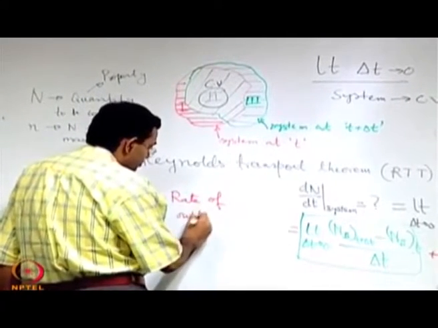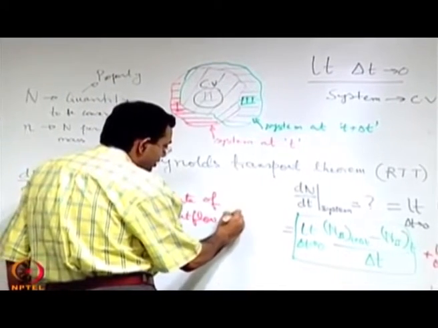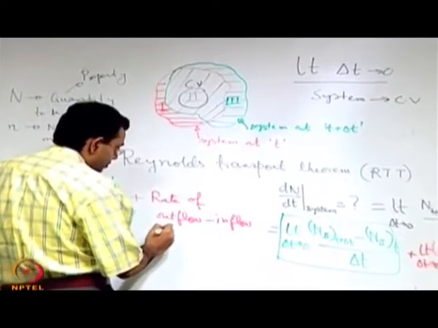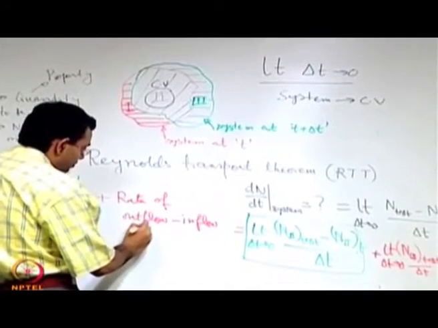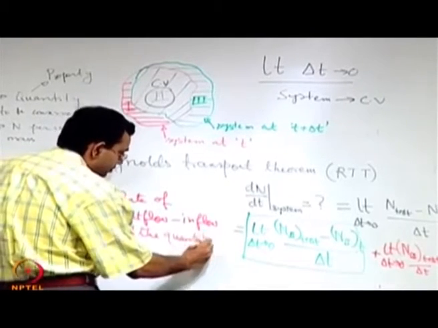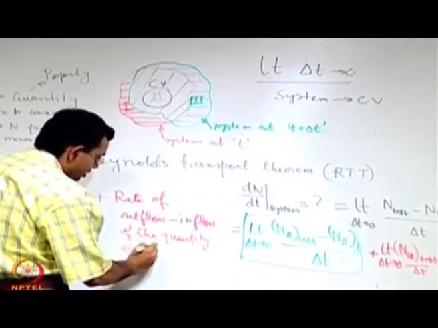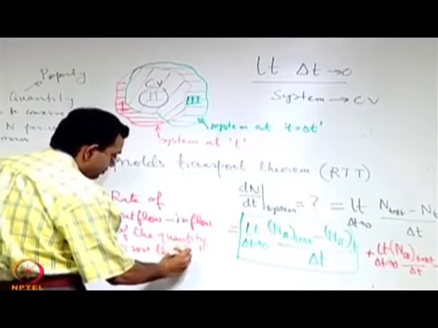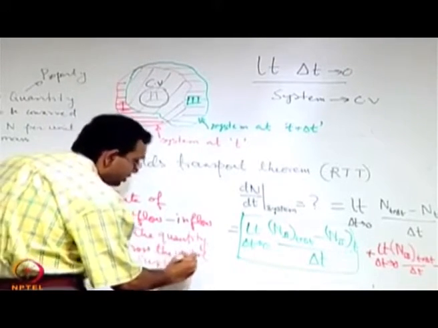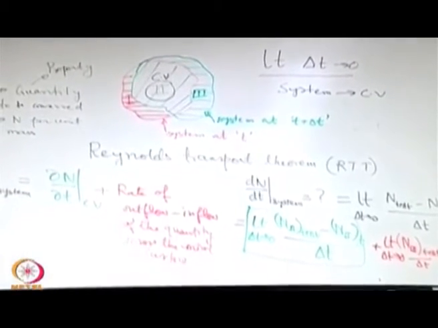outflow minus inflow of the quantity across the control surface. So that is the physical meaning of the last two terms.